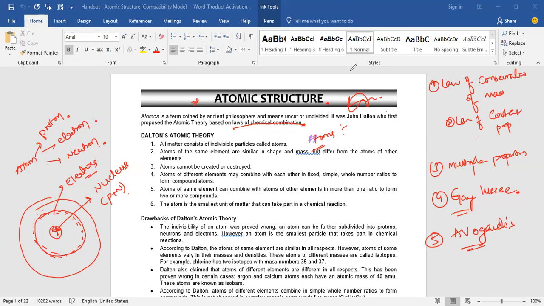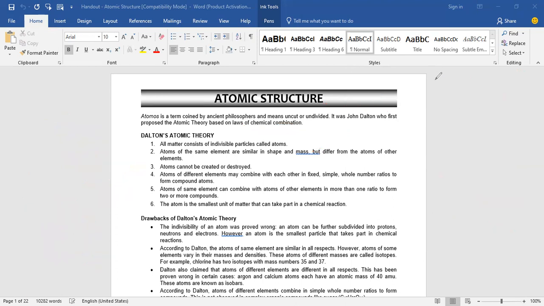Yes, sir. Can you explain the fourth and fifth laws again? Yeah, sure. First I will give an example for the law of multiple proportion. Suppose your two elements are C and O. When you combine these two elements, they form two different compounds, CO and CO2. Then what is the mass ratio here? 12:16, right? Yes, sir. What about here?